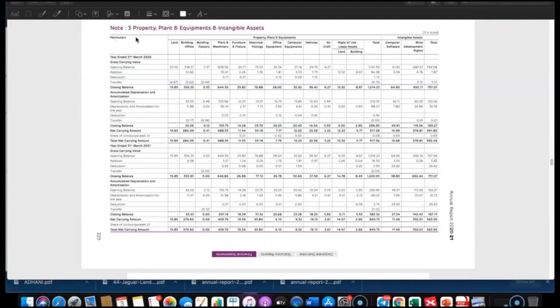This is their Note 3, basically the fixed asset schedule, and here you will see the intangible assets. Their intangible assets are basically computer software and mine development rights. We'll remove the computer software, whereas the mine development rights, since they can be transferred to some other person, will fetch value even in the event of liquidation.